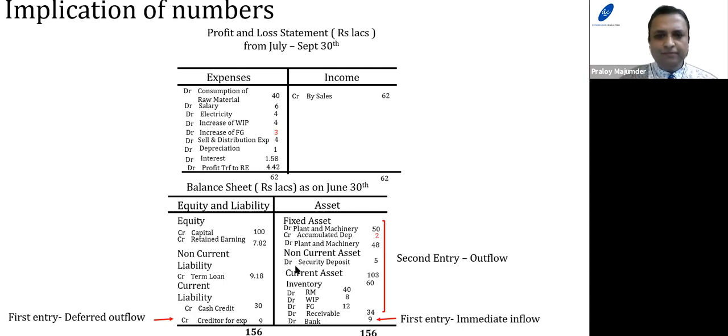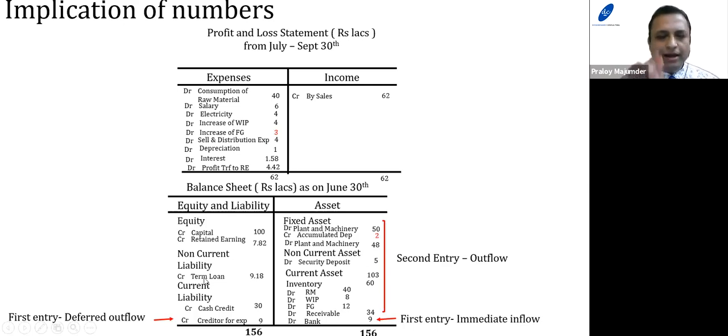Next, if I check security deposits, the same logic applies: whether it's a first entry or second entry, second entry debit means first entry credit. So again, it is an outflow. Similarly, if we look at term loan.